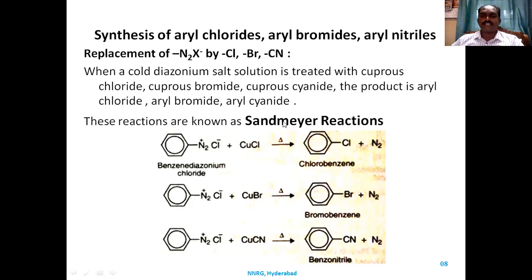This type of reaction is called the Sandmeyer reaction. What do you mean by Sandmeyer reactions? Whenever diazonium salt is treated with cuprous halides or cyanides, the product formed is aryl chloride, aryl bromide, or aryl cyanide.